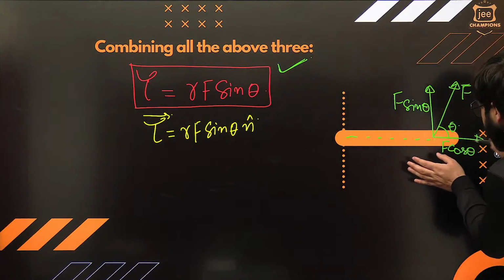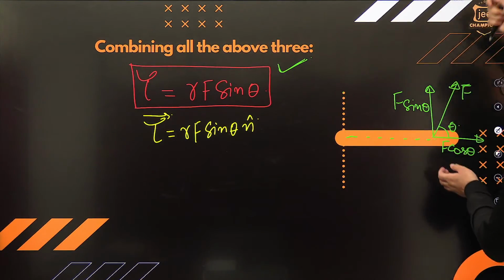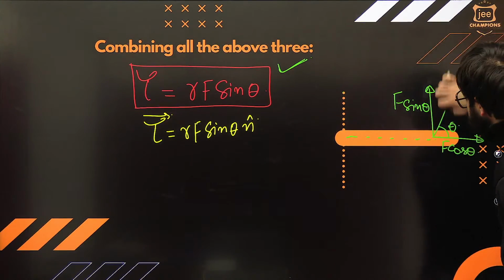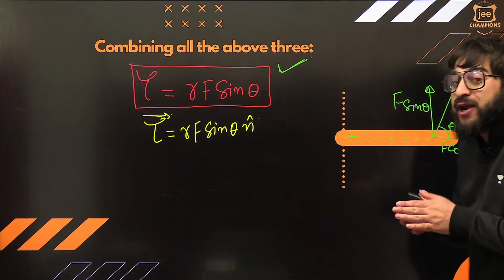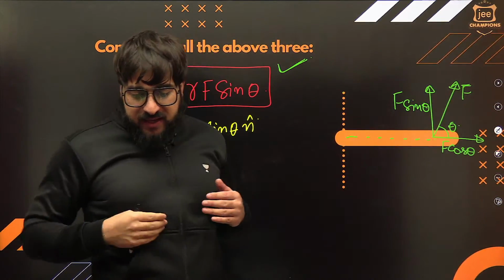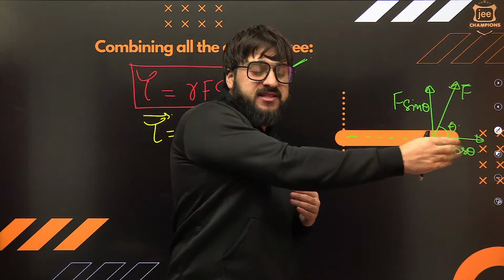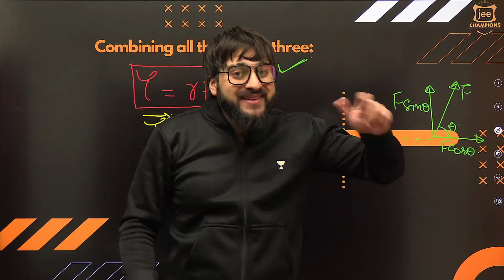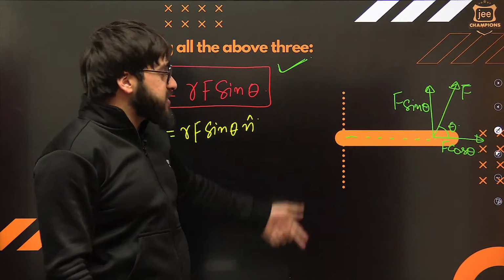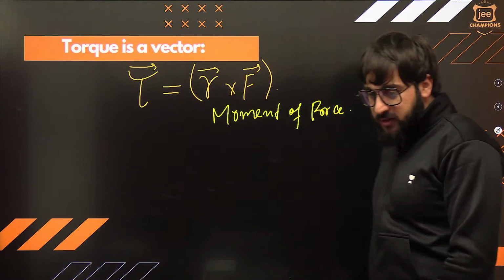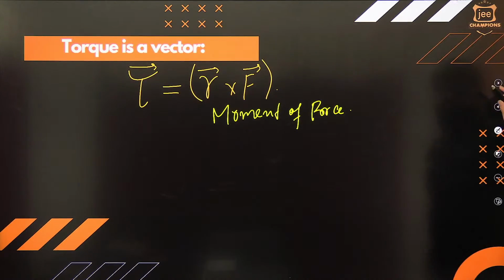Understand? If I talk about this is R and this is F, so torque will be exactly perpendicular to this one. Understand? That is perpendicular to the plane of this R and F. If I say, for example, this R is in this direction and force is in this direction, so torque will be exactly perpendicular to the plane of this R and F. I hope you might have studied this in your vectors. So you got the feel of this one?